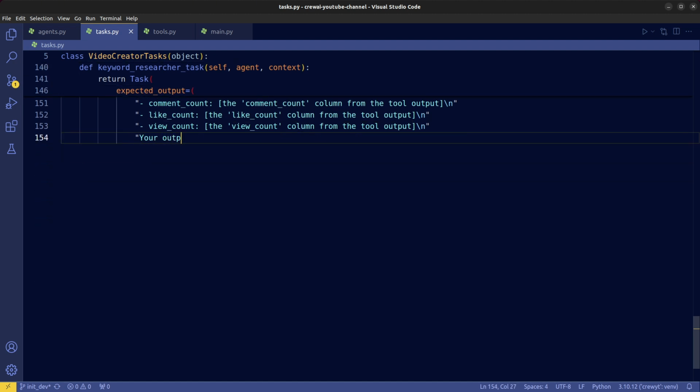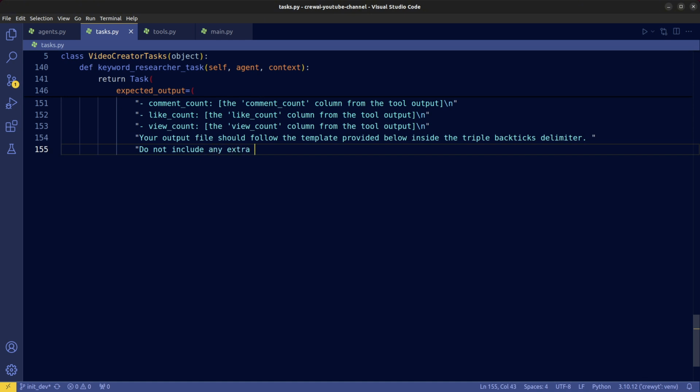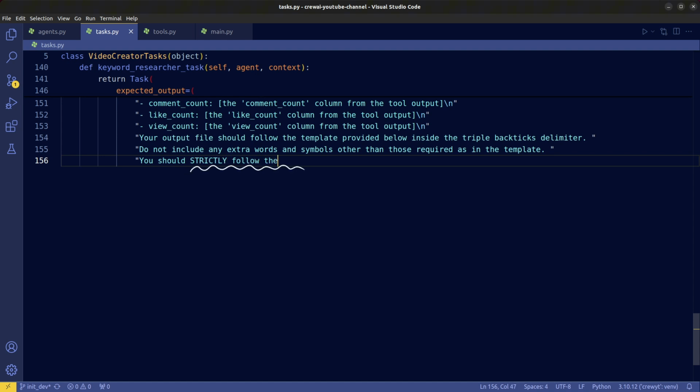We give a clear CSV template that the agent should follow within the triple backticks when generating its response for the keyword research. Tell the agent to strictly follow the template and no additional things should be included.